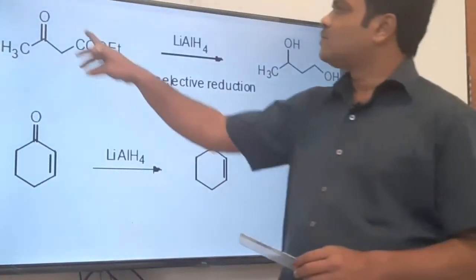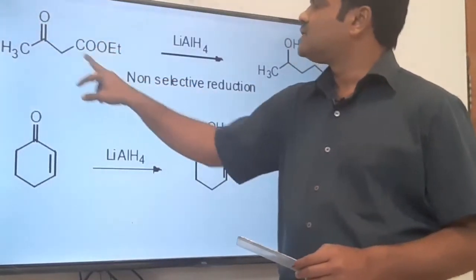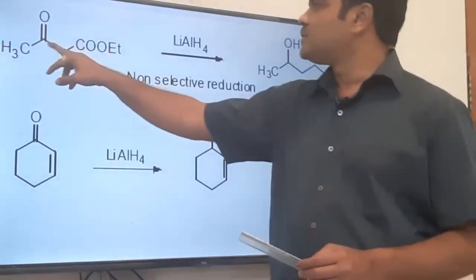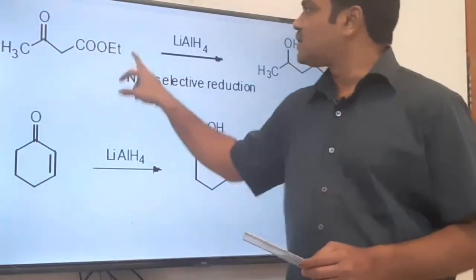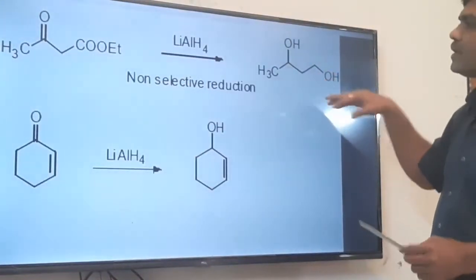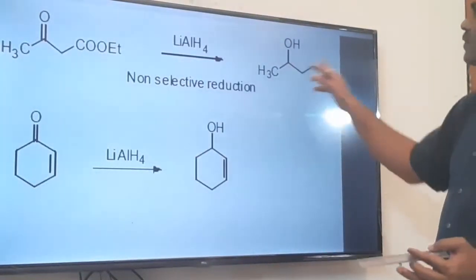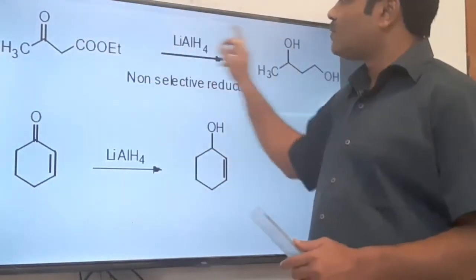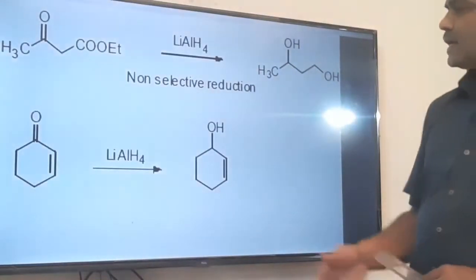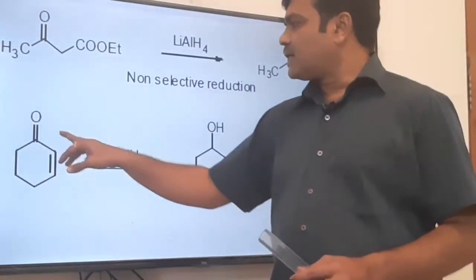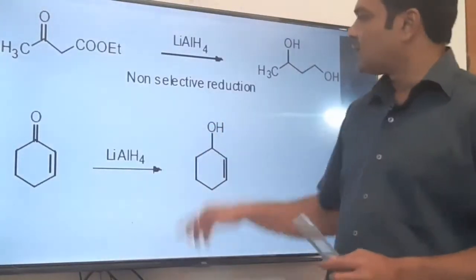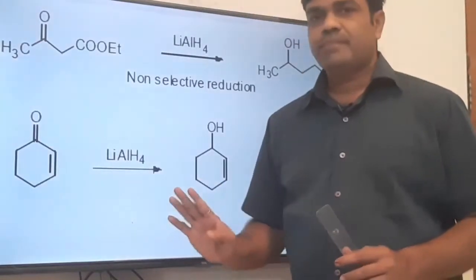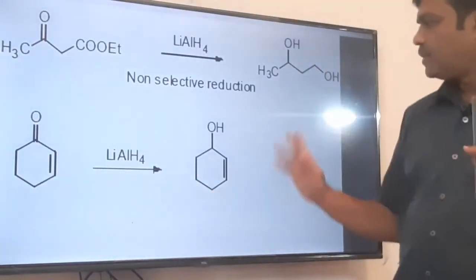Here it is a multifunctional compound. Two functional groups are there. One is a ketone, the other is an ester carbonyl group. The ketonic group is reduced to secondary alcohol, and this ester group is as usual reduced to primary alcohol. Both functional groups are reduced: ketone to secondary alcohol, ester to primary alcohol. It is a well known fact that the carbonyl group is reduced only to the secondary alcohol without affecting the carbon-carbon double bond, although it is conjugated, because there is no electron withdrawing group. So it is a simple case.